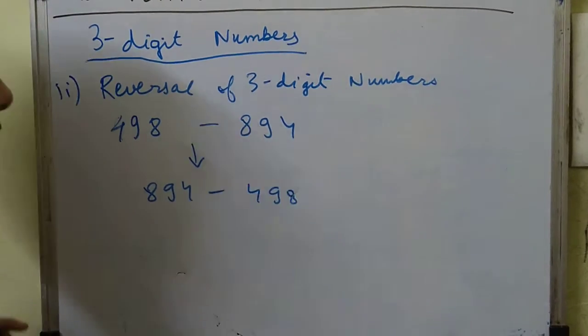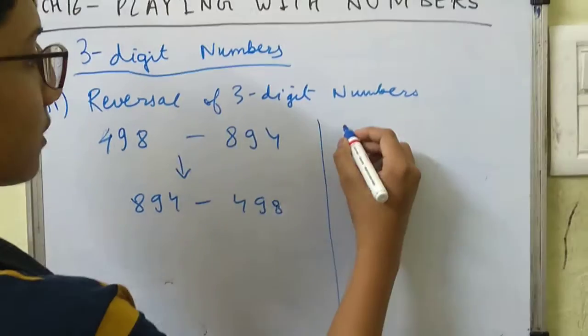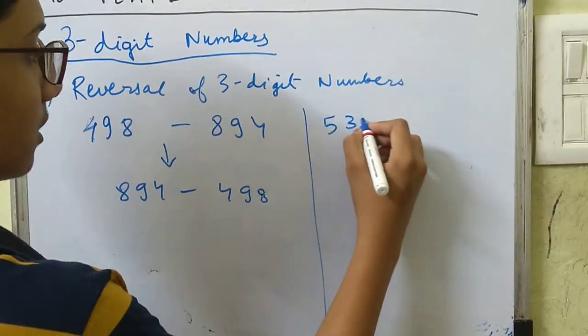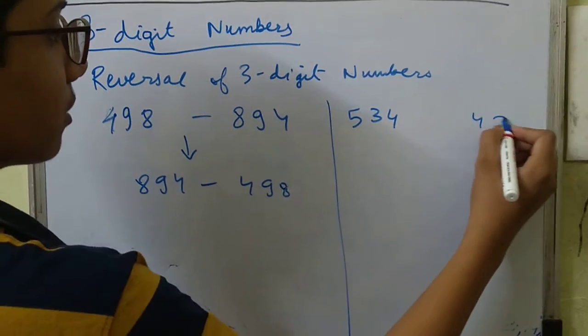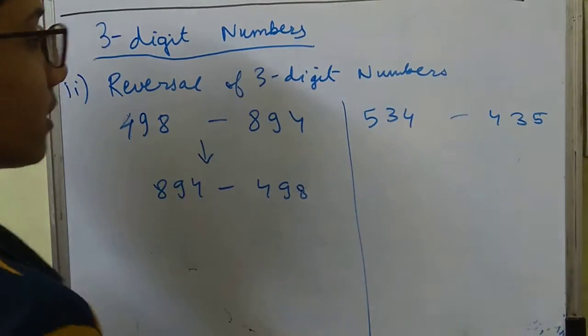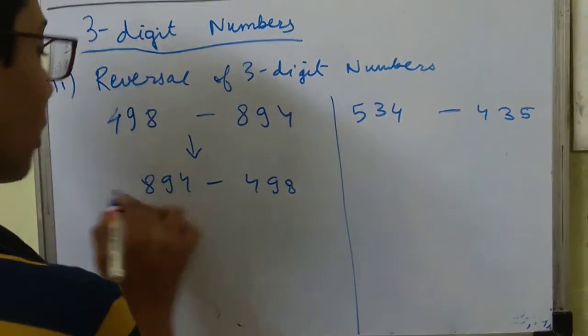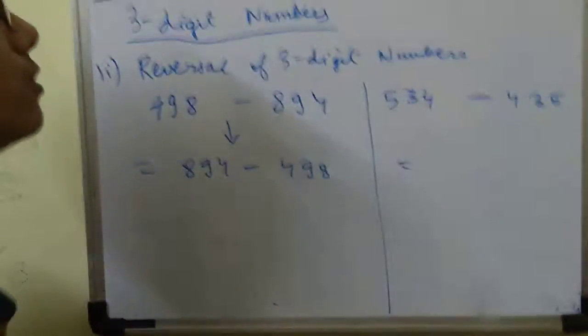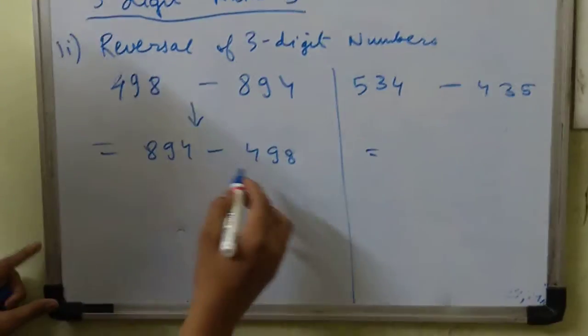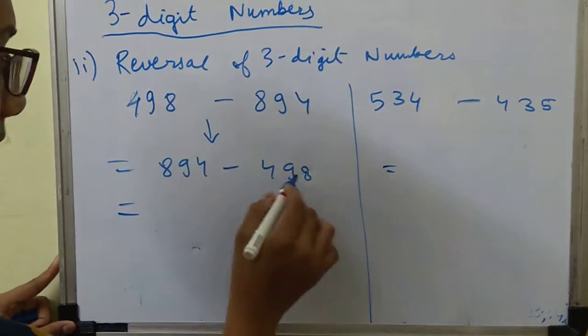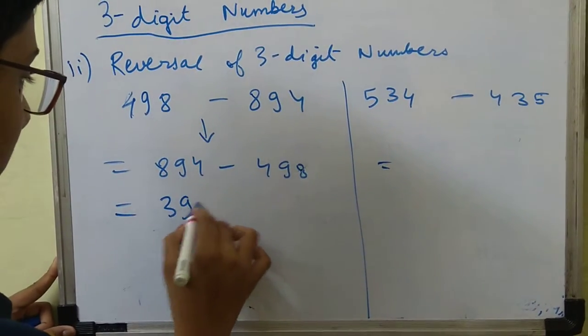But don't do this every time, because if a case is given like 534, what is the reverse? 435. So you will be subtracting in such a way that the answer should be positive. Be careful, positive, not negative. Now let's do this: 894 minus 498. That means it is 396.